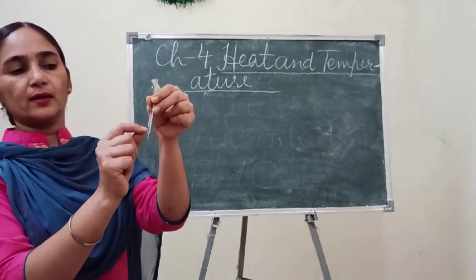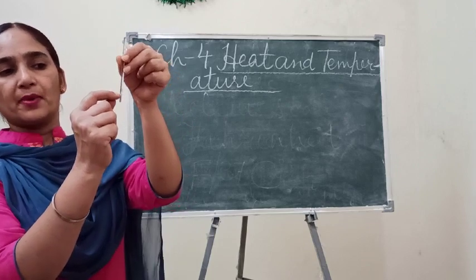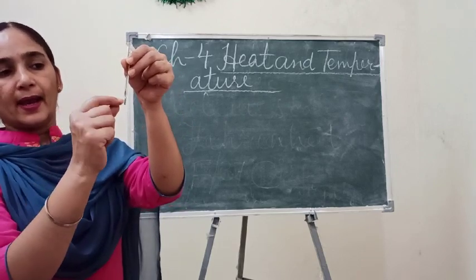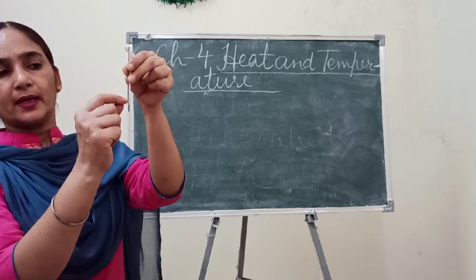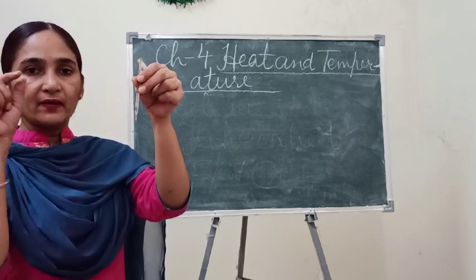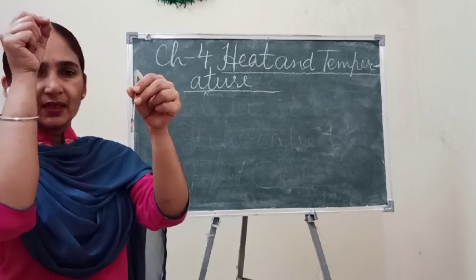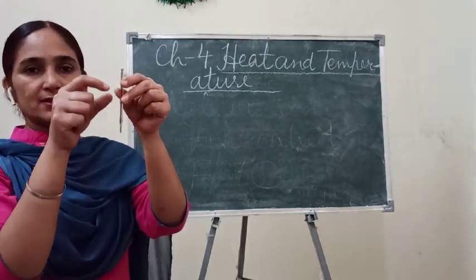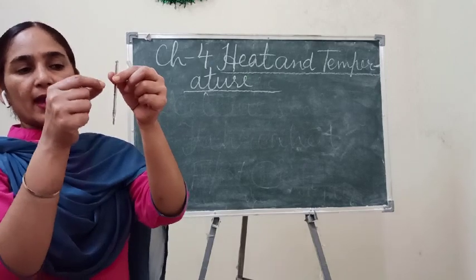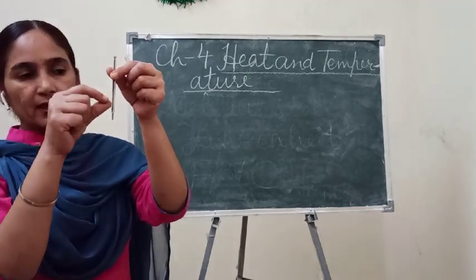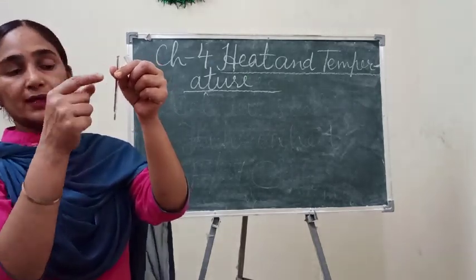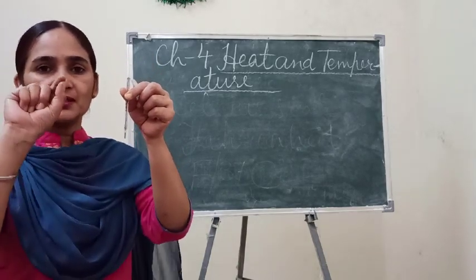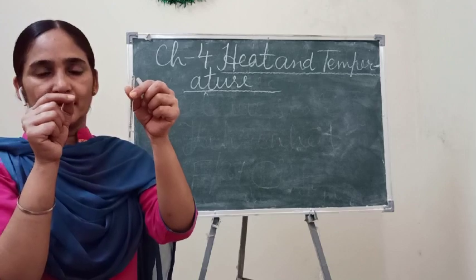Okay, so children, one more important thing which I want to show you in this clinical thermometer: just above the bulb part, this is called the bulb, and above the bulb part inside the capillary, I told you that a very thin glass tube is placed inside this glass case, and that capillary tube has a constriction, meaning a little bend is there.